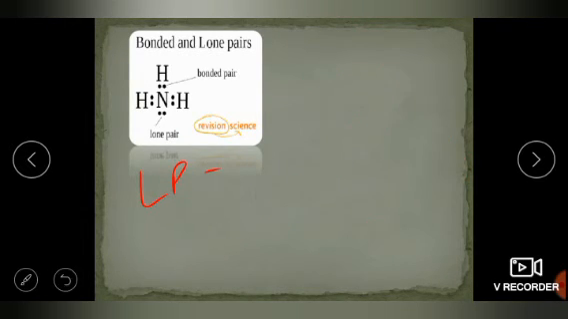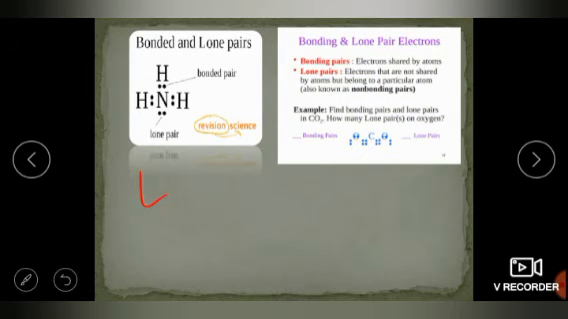Next we will understand the bonding of lone pair. Bonding pair electrons are shared by atoms.